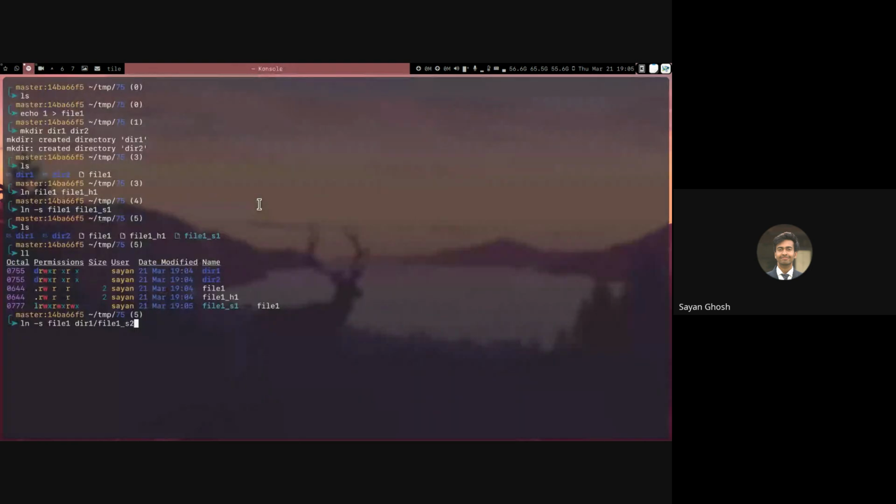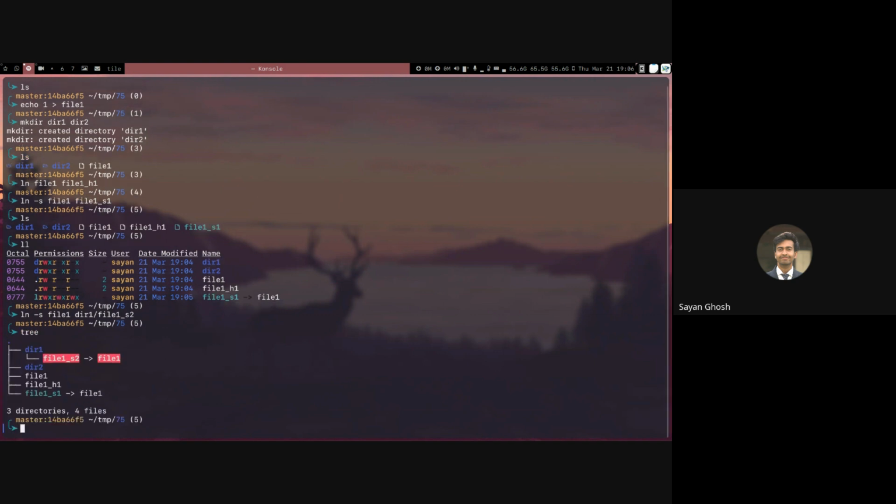So that is another link we are making. Notice that the link is created inside this dir1. In dir1, the link is made, but the path stored in that link is file1. So this link will only work if inside dir1 we also have some file called file1, which we currently don't. If I run tree, you can see that this link is a broken link, because even though it looks